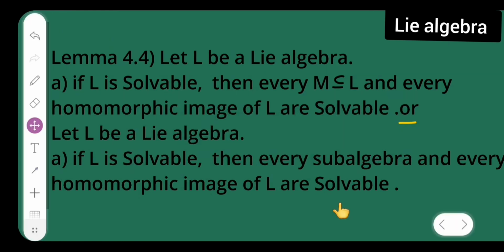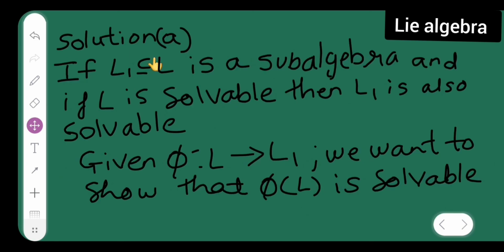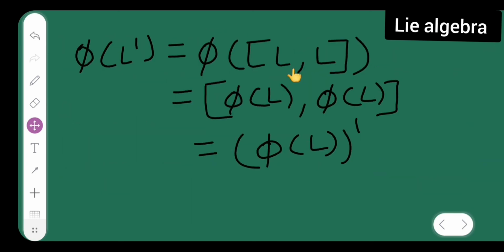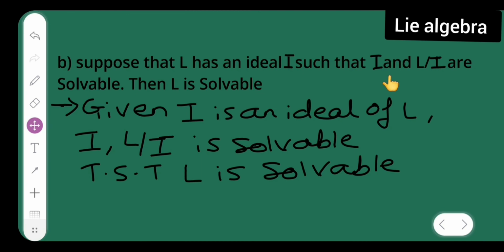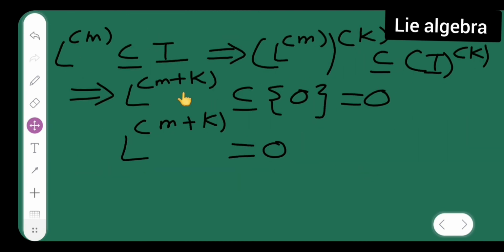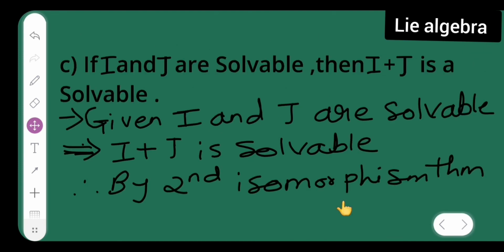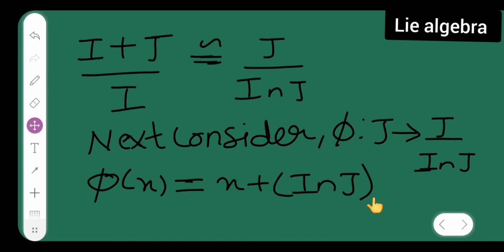No, this is the a part, and this is the b part. So directly I will be doing this now. By the second isomorphism theorem, this is isomorphic to this. Next I have to consider this, and this part was also done.